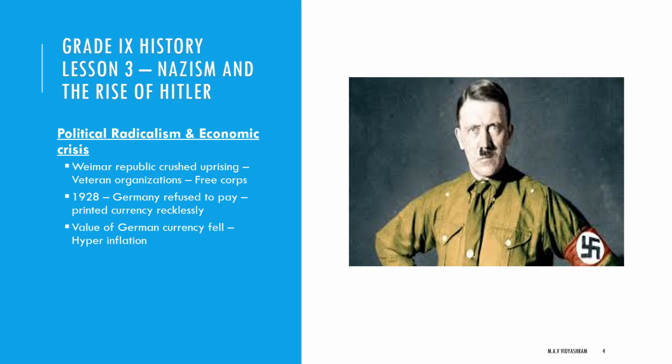Then in 1928, Germany refused to pay the compensation. Germany had to pay the compensation, but now what happened? They refused to pay. Instead of that, they printed paper currency recklessly. With too much printed money in circulation, the value of the German mark fell.